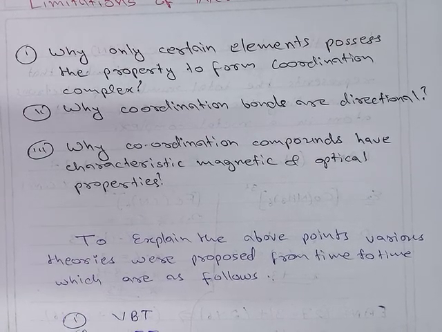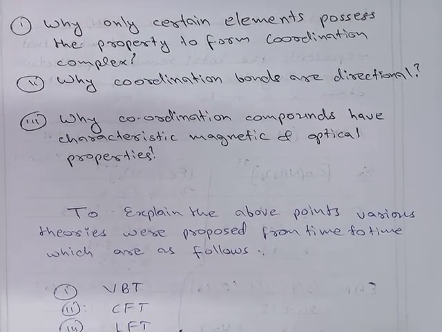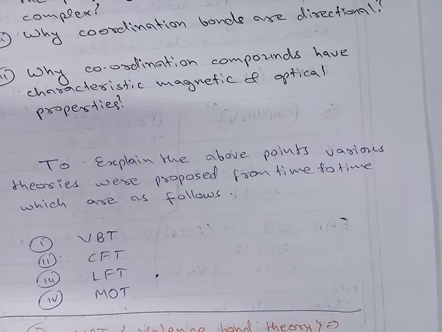So to explain the limitations of Werner theory, some new theories were proposed from time to time.